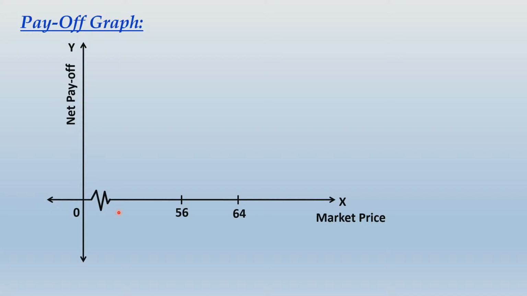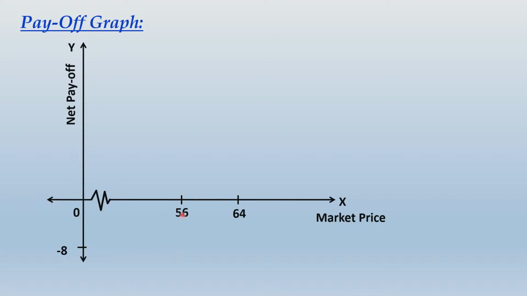Anyway, so now what we are supposed to do? We are supposed to plot the net payoff over here on the y-axis. Have you noticed one thing? The maximum amount of loss that can be suffered is rupees 8. So rupees 8 is the limit of the loss. So I am plotting that as -8. So when is -8 happening? When the market price is less than 56. Second line, when the market price is 56. Under both scenarios, the net payoff is -8.